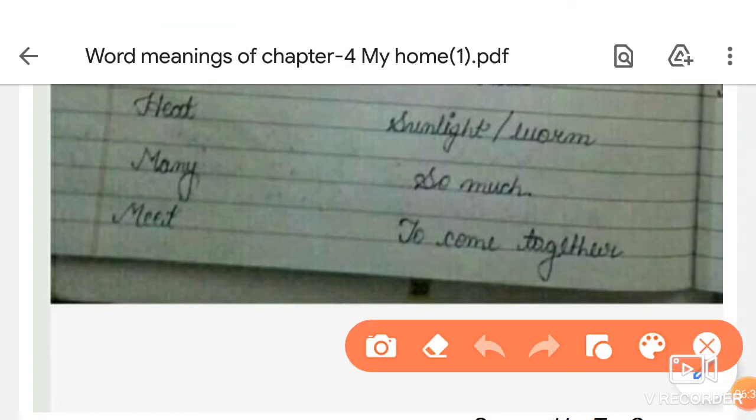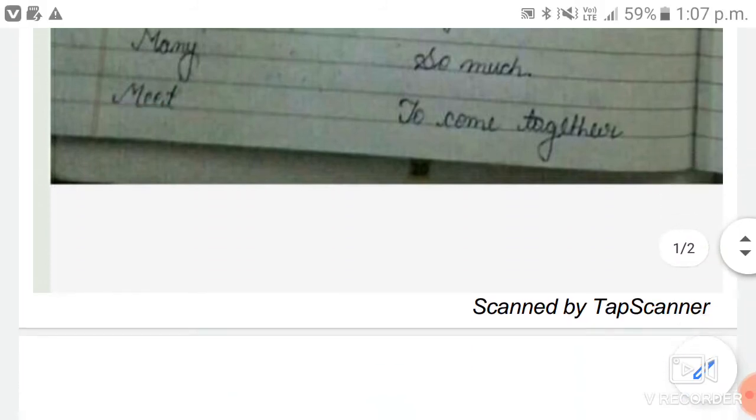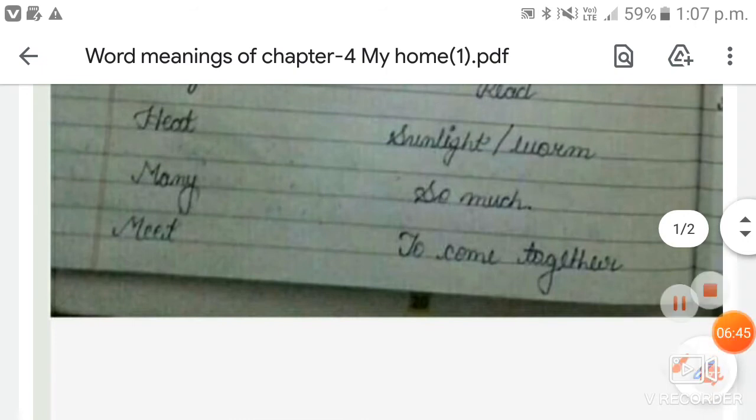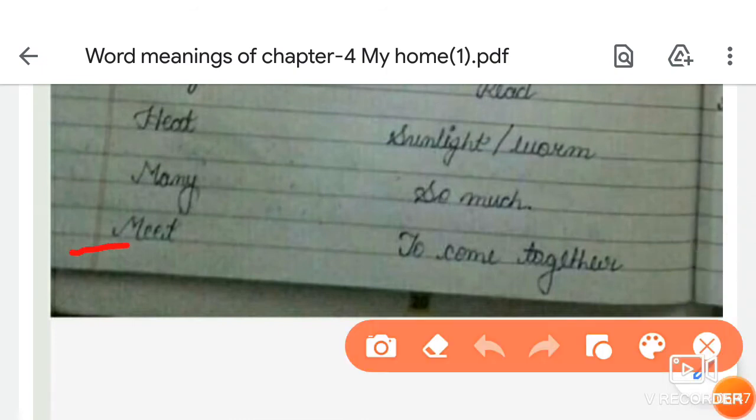Now the next word is meet. Meet means to come together, and the spelling of meet is M-E-E-T, meet. Meet means to come together.